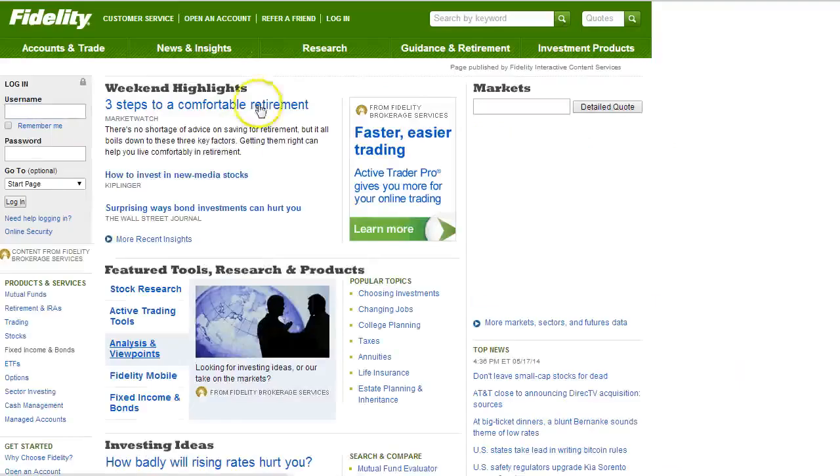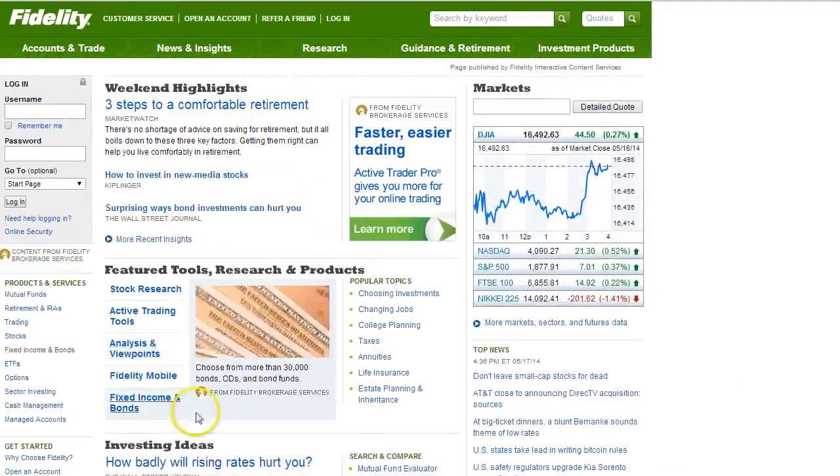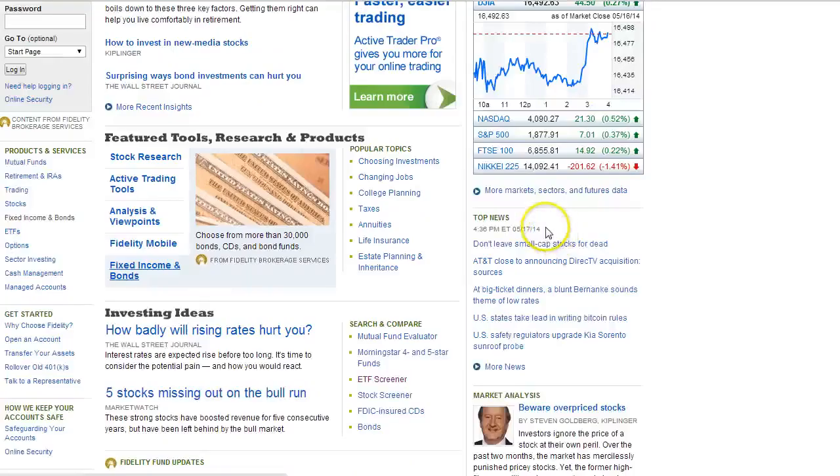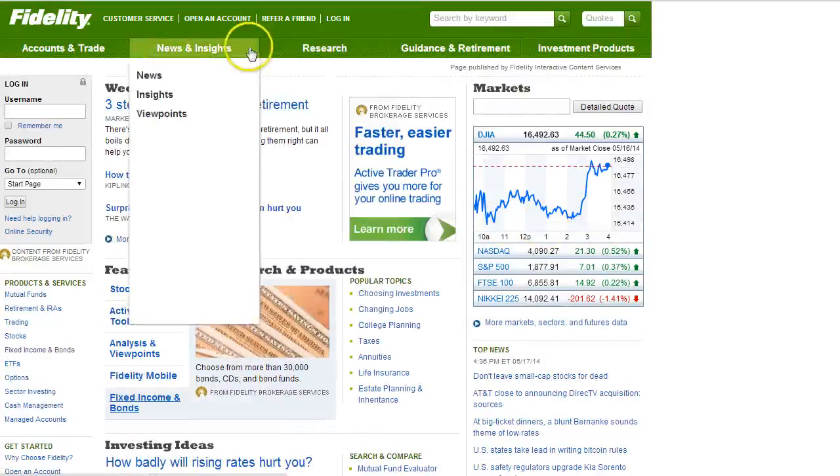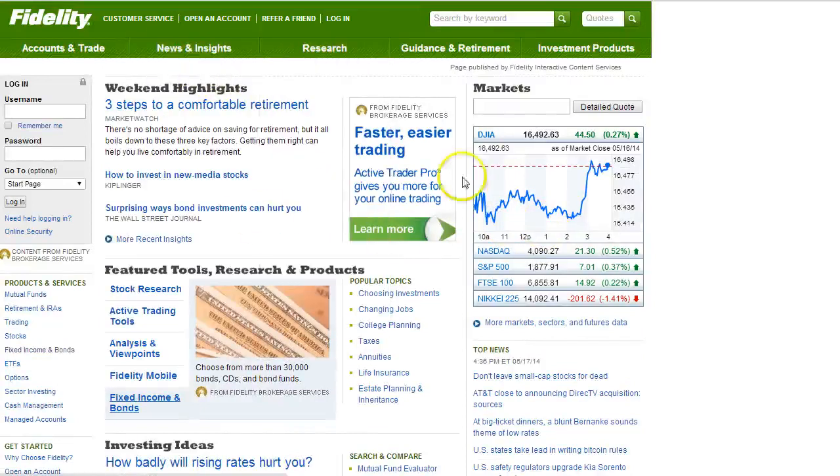Go to Fidelity.com. That's a big one, and they'll give you lots of information on stocks and trading, how to get started, and how to open a brokerage account. Any of these brokerages, E-Trade, Scottrade, Fidelity, Charles Schwab, are all perfectly fine to get started with and open a brokerage account. Opening a brokerage account is a lot like opening a bank account. You send them a check, you establish the account, and then you can start buying and selling stocks right in the brokerage account very easily.